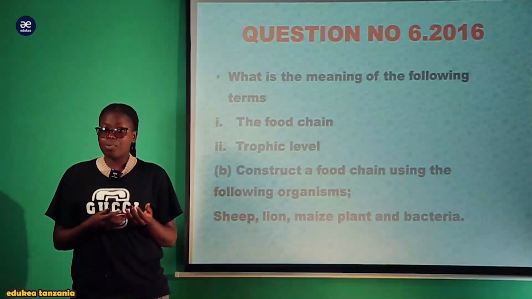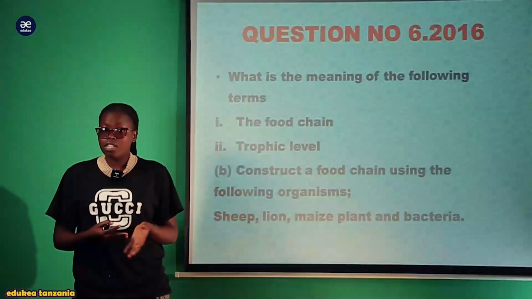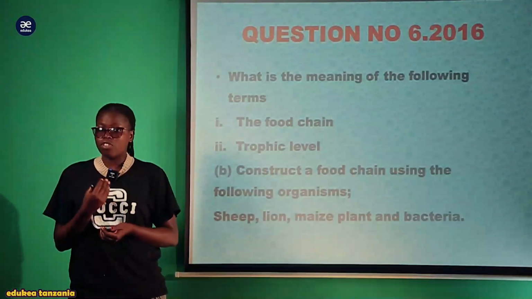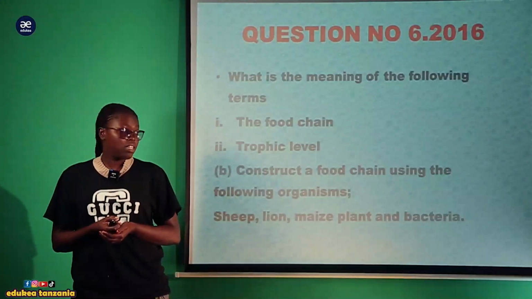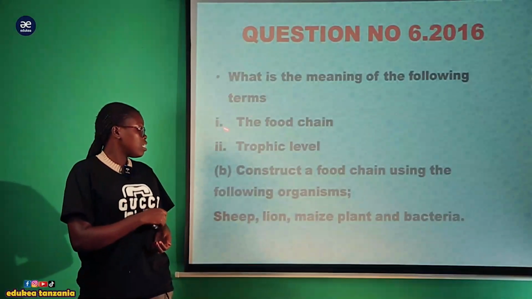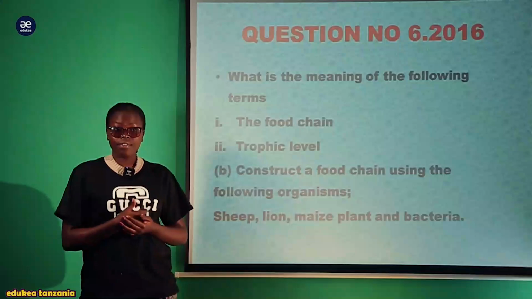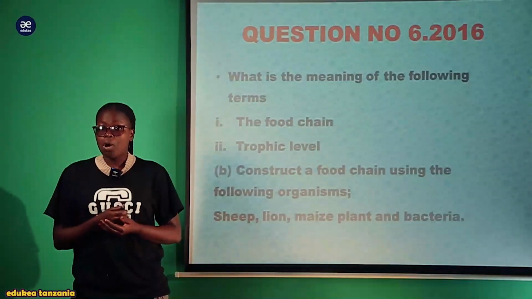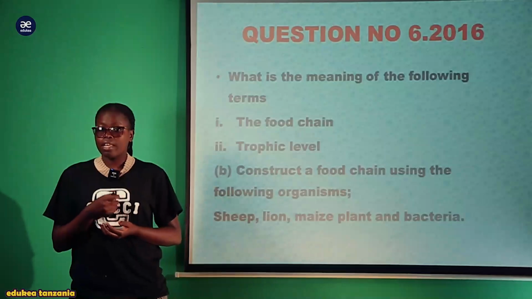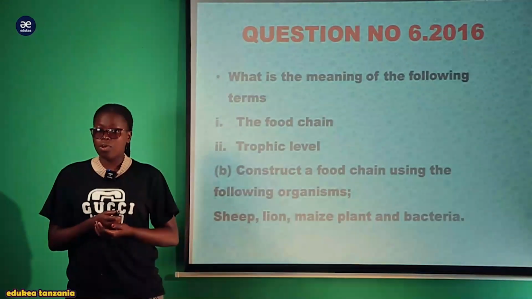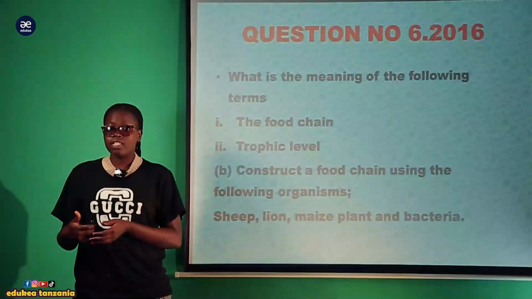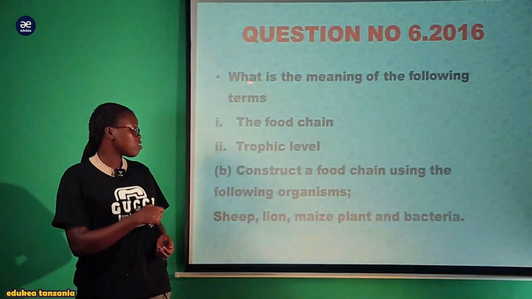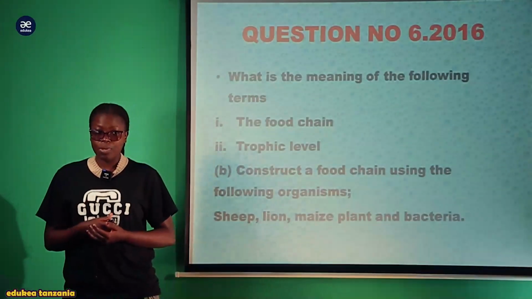It is one of the very important topics, because in every NECTA examination you get a question from the balance of nature in Form 2 as well as in Form 4. So it is one of the very important topics to learn. The food chain and trophic level are concepts found in the mode of interaction in an ecosystem, where we see how energy flows in an ecosystem.